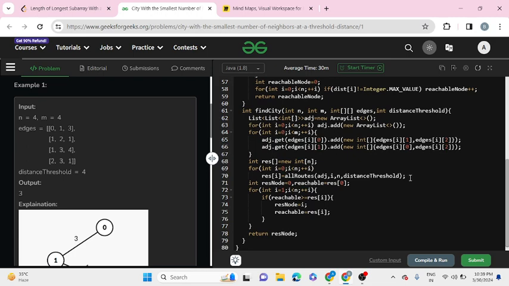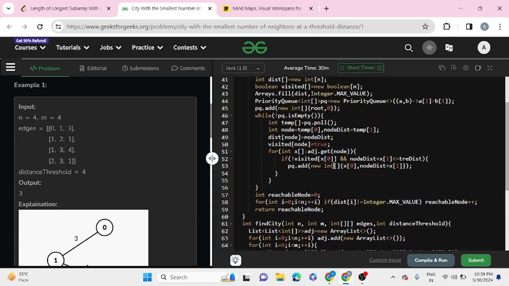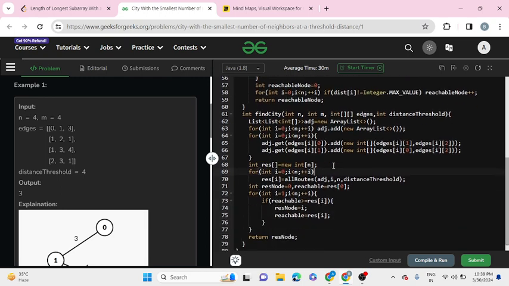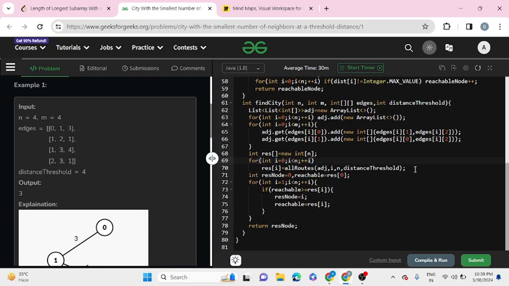So the time complexity for this whole for loop and this function will be big O of v into e plus v log v, where v is the number of vertices.